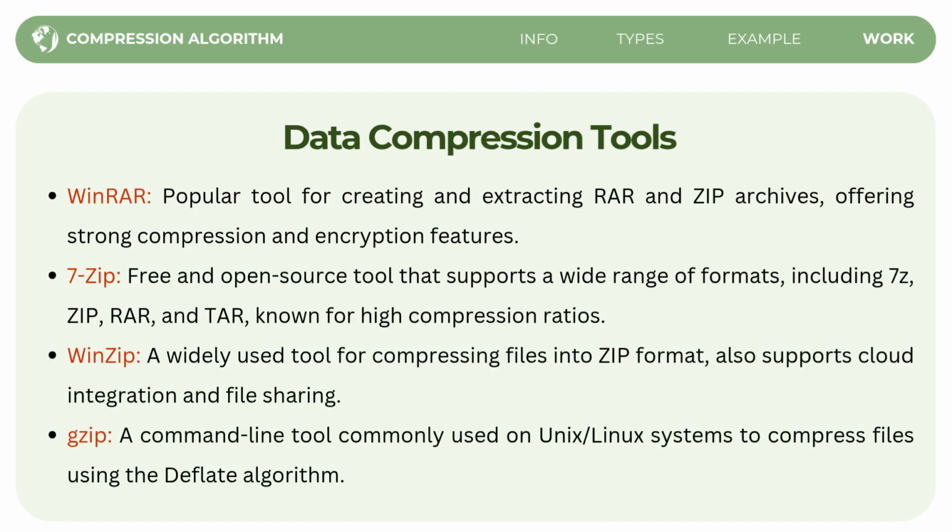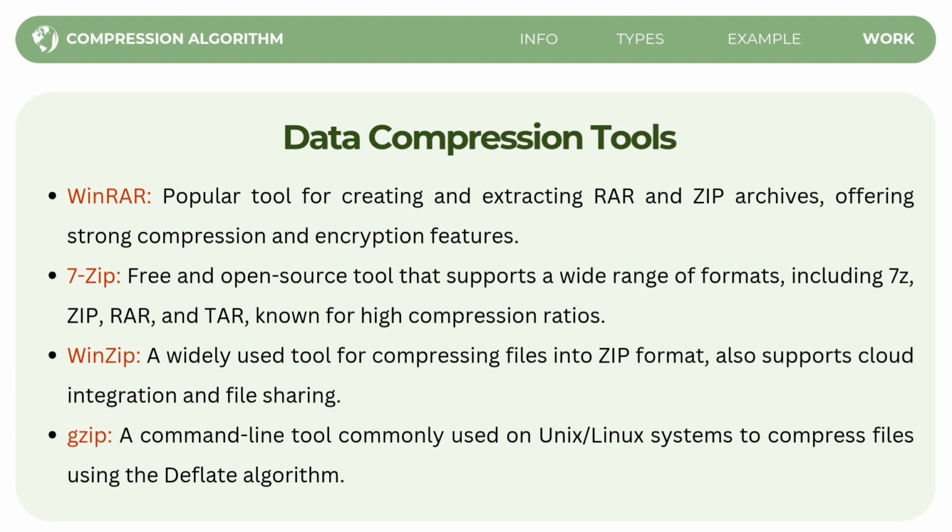So, what are the most common data compression tools? First, we have WinRAR. This is a popular tool for creating and extracting RAR and zip files. It is known for offering strong compression and encryption features, making it a good choice for securely compressing data.